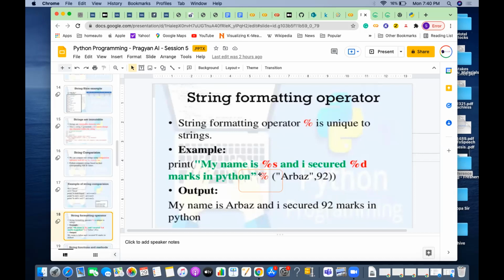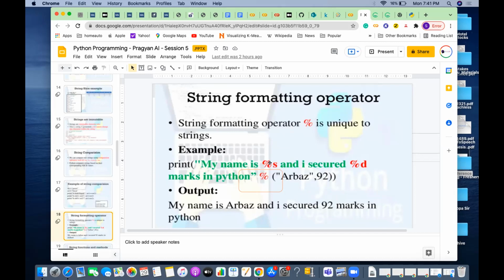So if you see here, there is no comma. Usually there is no comma here. The percentage means that wherever you put it, it is a placeholder. This is a placeholder for a string, this is a placeholder for a number. And now after this string is done, I am trying to create a bracket.